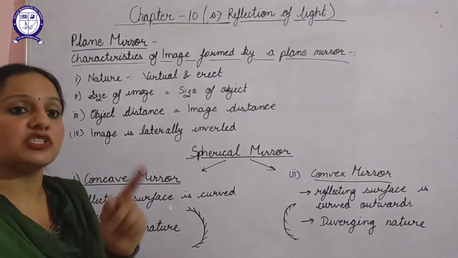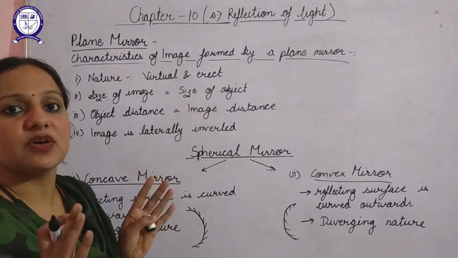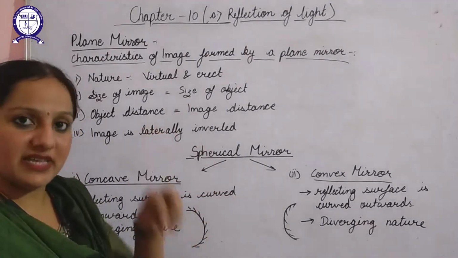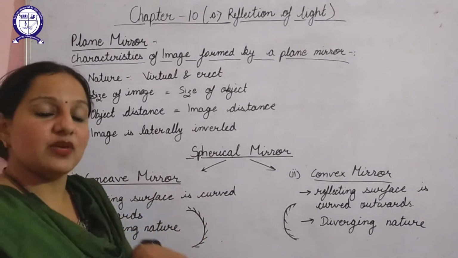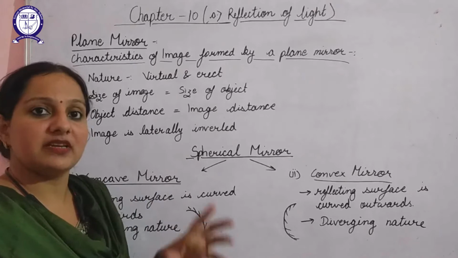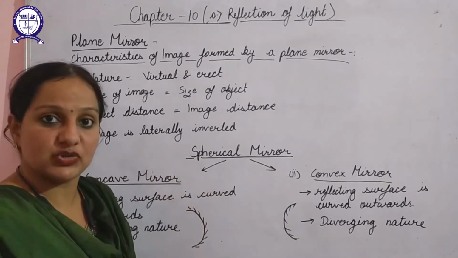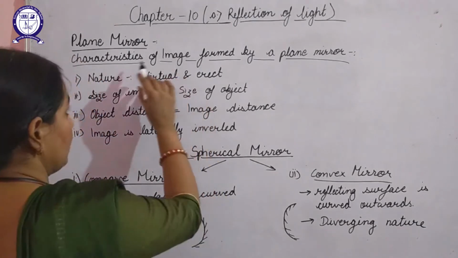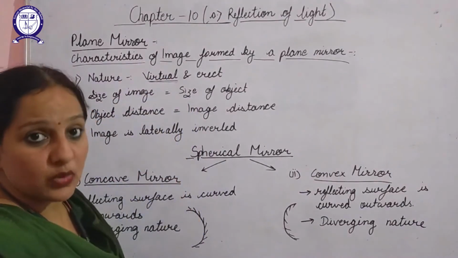Virtual images are the images which are formed when the rays of light do not actually meet. Whenever the rays of light actually meet, the nature of the image will be real. In a virtual image, the rays of light are not actually meeting; it appears as if they are meeting. So the nature of image formed by a plane mirror will be virtual.